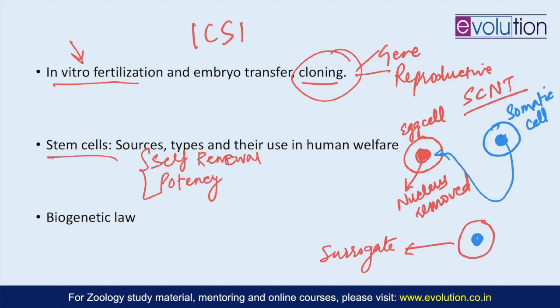And you should know the sources of these stem cells, and how these stem cells can be used in human welfare. In that case, induced pluripotent stem cells and the technique are very important, because that is what helps us in human welfare. And also the embryonic stem cell therapy, its advantages, and how they are more beneficial as compared to the adult stem cells for therapeutic purposes.